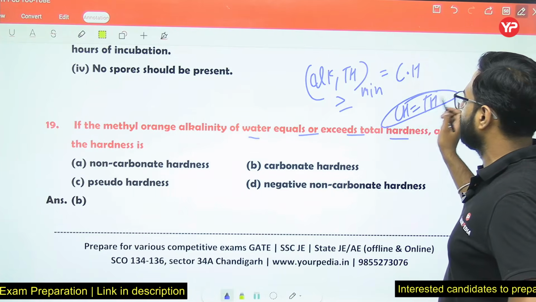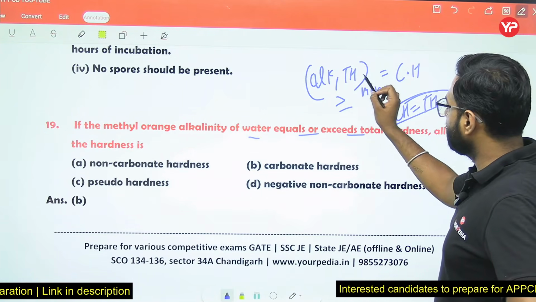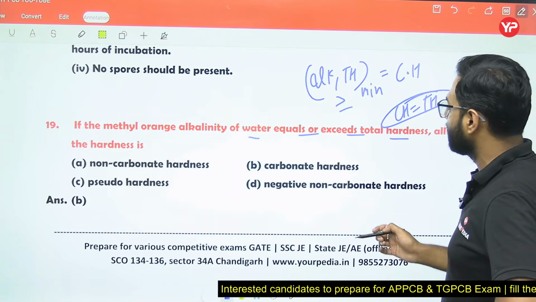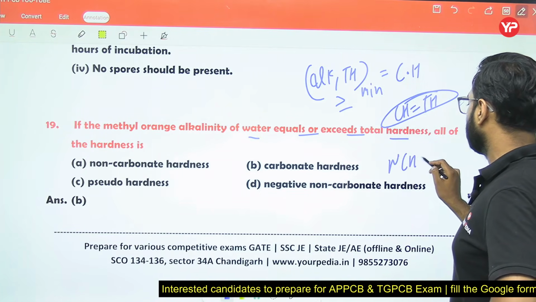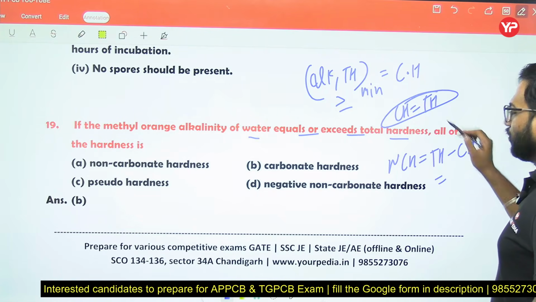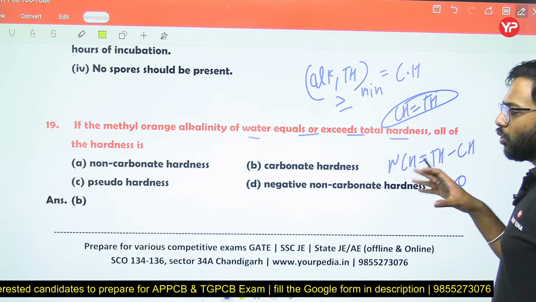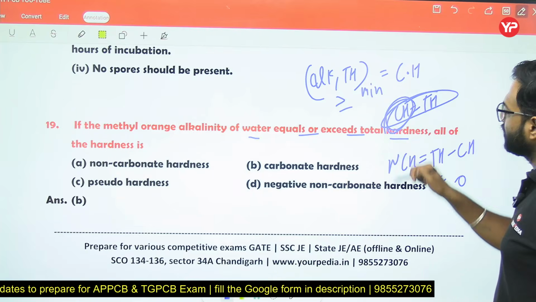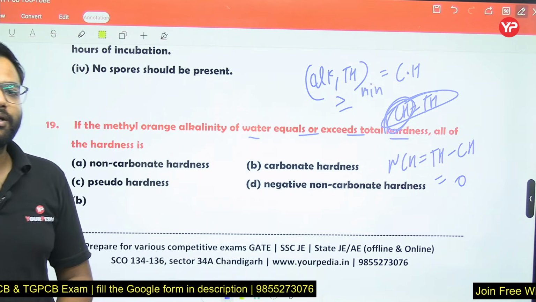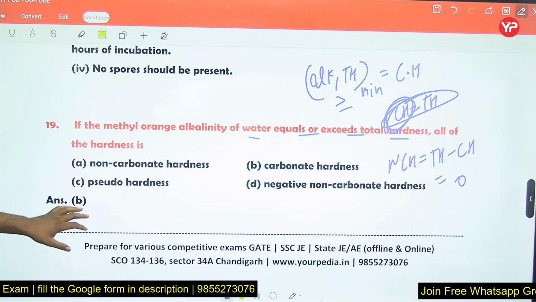So carbonate hardness will be equal to total hardness, because among these two values, whichever is the minimum value, that will be the carbonate hardness. If we want to find non-carbonate hardness, we have to subtract carbonate hardness from total hardness. Total hardness equals carbonate hardness, so the answer is 0. That means all of the hardness will be carbonate hardness, and non-carbonate hardness will be 0.